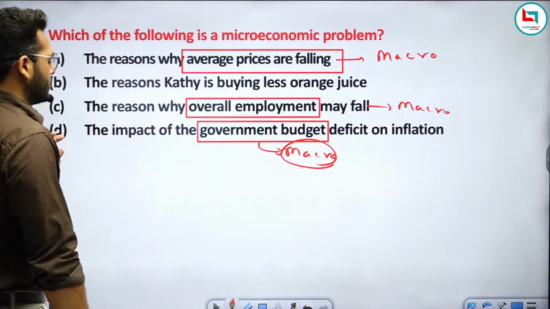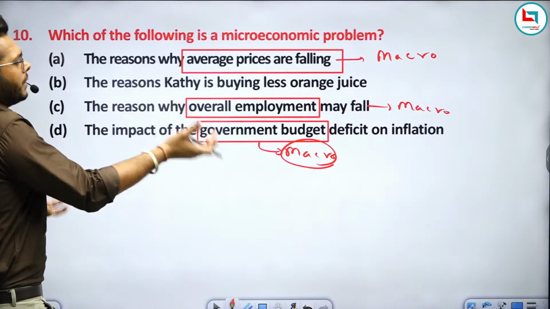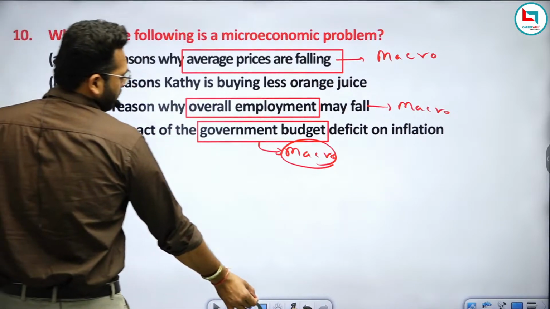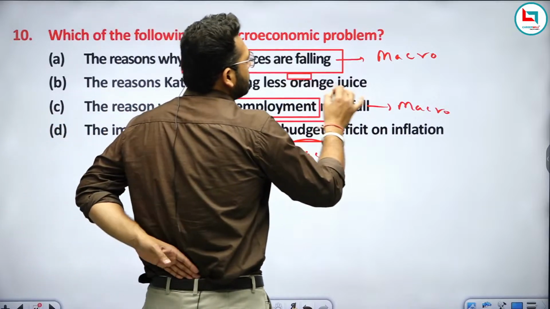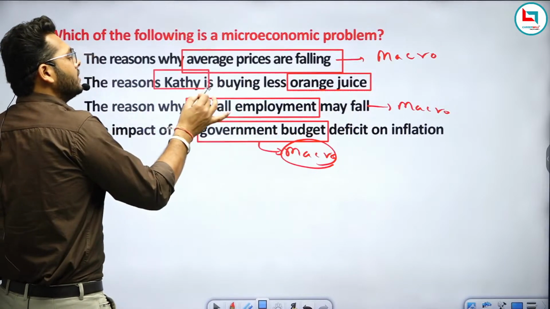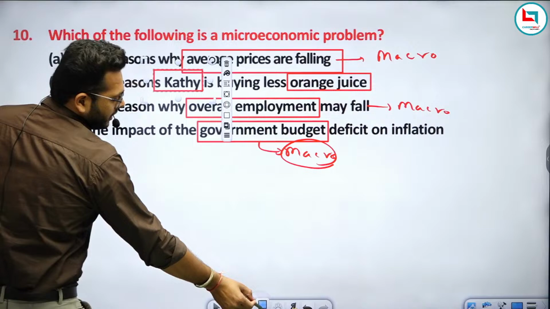So only one option is left. The reason Kathy is buying less orange juice is talking about only one individual product, orange juice, and only one single person, Kathy. So we can answer this question.